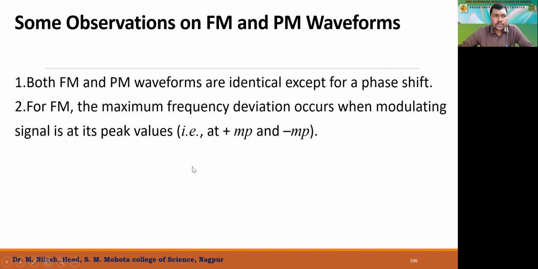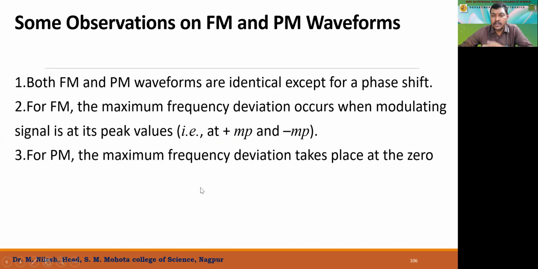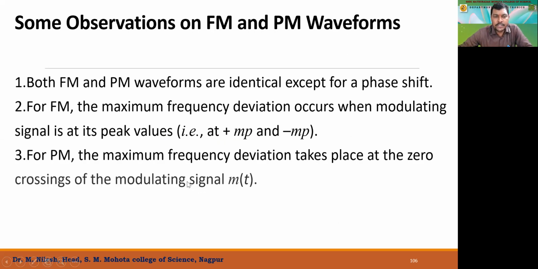You can complete this. So there are some points noted for both frequency modulation and phase modulation. Both FM and PM waveforms are identical except for a phase shift. For FM, the maximum frequency deviation occurs when the modulating signal is at its peak value, right? So in frequency modulation, the maximum frequency deviation occurs at maximum amplitude, so we call it the peak value. Whereas in PM, the maximum frequency deviation takes place at the zero crossing of the modulating signal.